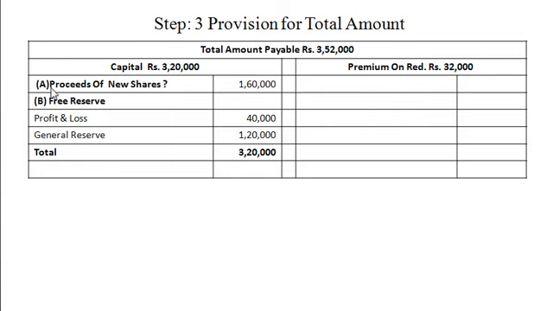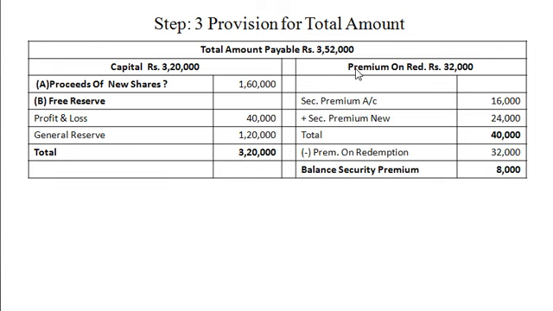First of all, we will utilize proceeds of new shares, that is 1,60,000. Already we have seen. Then free reserves from profit and loss account we will use 40,000, and the remaining amount, that is general reserve, 1,20,000. So like this total 3,20,000 is provided. And my dear students, for capital purpose we are using 40,000 plus 1,20,000, that is total 1,60,000 out of divisible profits. And from these divisible profits, 1,60,000 will be transferred to capital redemption reserve account.